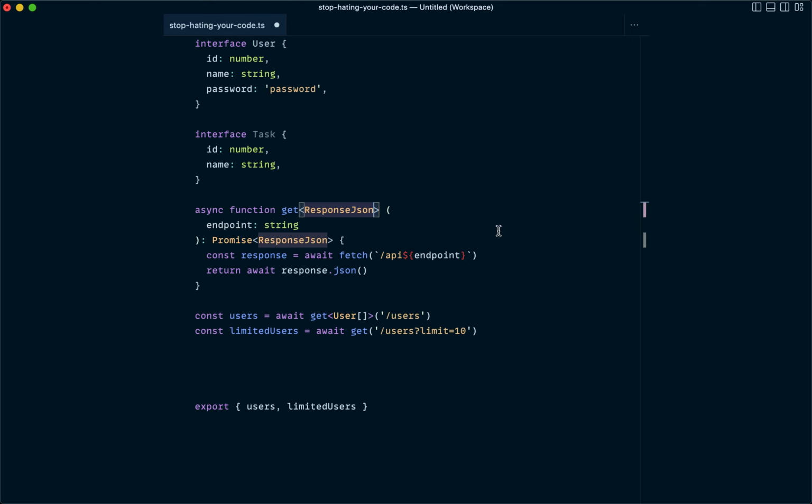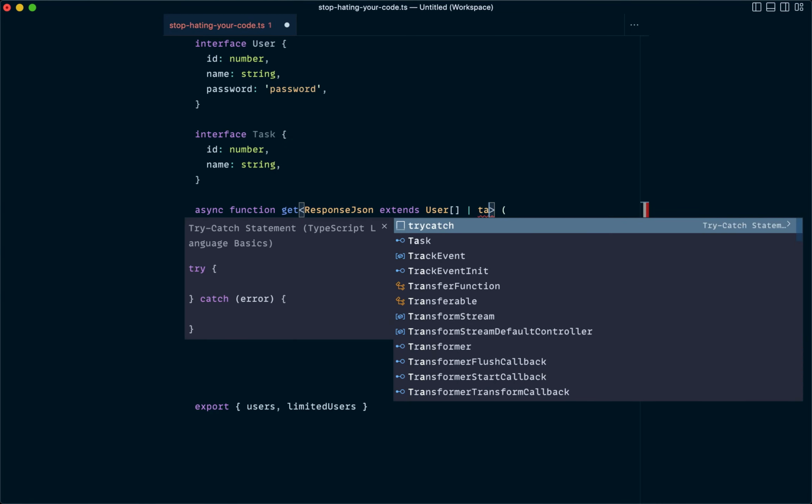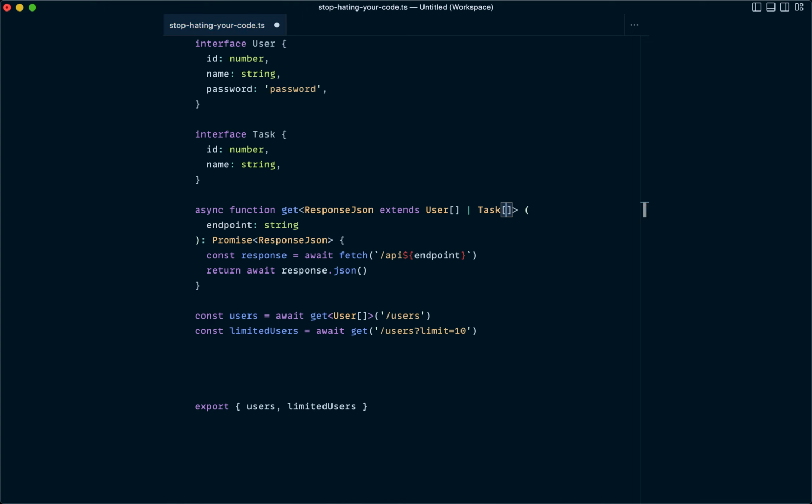I think we can do one thing actually that would add a little bit of an extra layer of type safety. We could add a constraint on this generic. So we could say response JSON extends, and we could say this is going to be either a user array or a task array. This is a little bit better because at least TypeScript is not 100% blindly trusting anything that we pass into the generic.